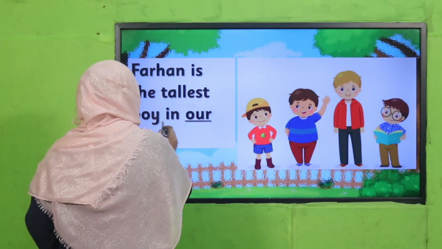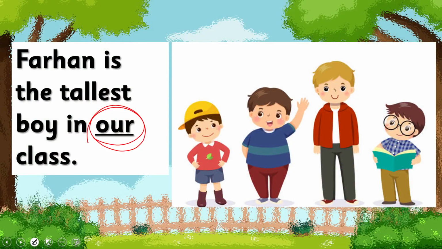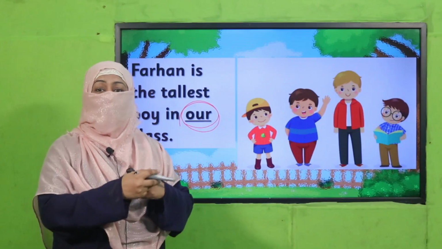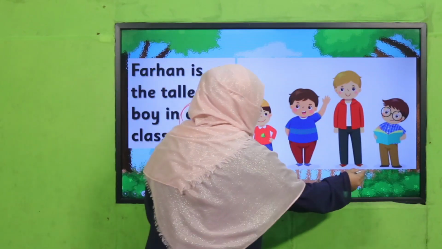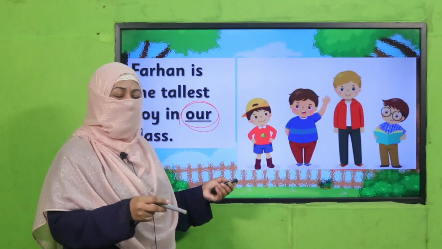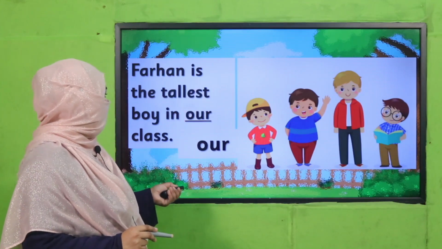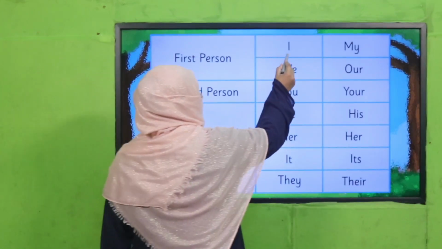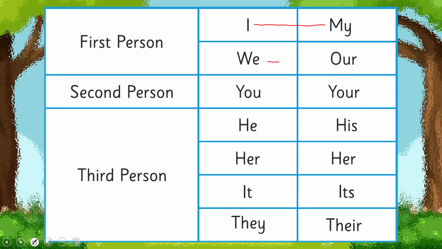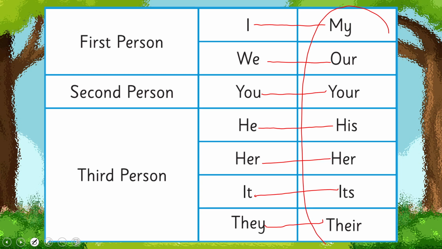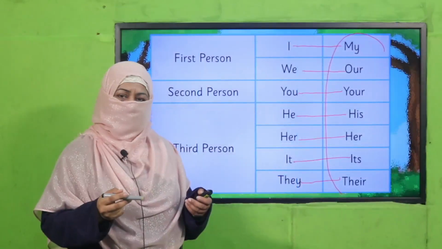Farhan is the tallest in our class. Like our class, everyone in our class. So whose class? This is our class, and Farhan is tallest, right? This is how the word our is telling us the possession of the class. So this is how, beta. For I, the possession word is my. For we, the possession word is our. For you, it is your. He, his; she, her; it, its; they, their. All these words are possession words which we use to show possession of something.